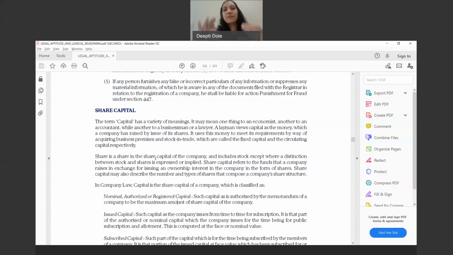Like I told you, if you imagine a pizza, it is a share. So how is share capital defined? It means a share in the share capital of the company. What is share capital again? The money which is required to commence a business. Say the subscribers to the memorandum agree that 1 lakh rupees is the amount they need to commence the business with, and they say this is our share capital.